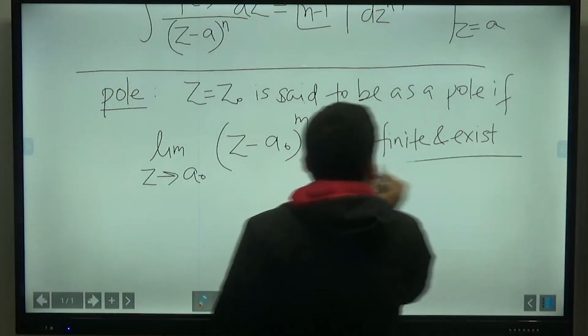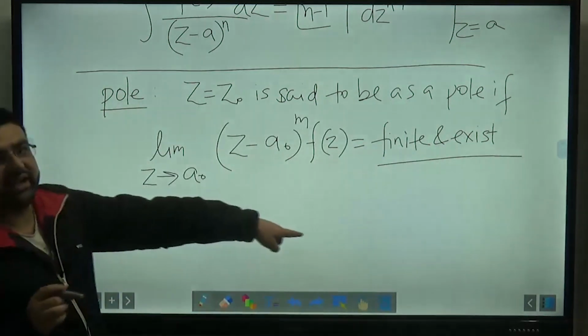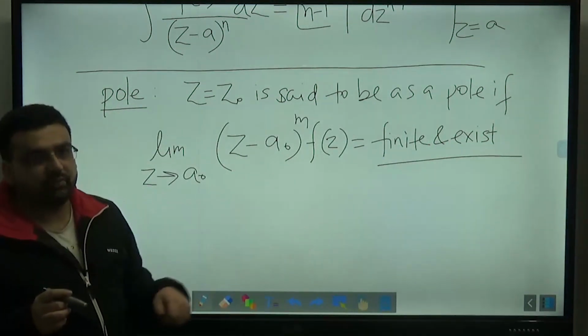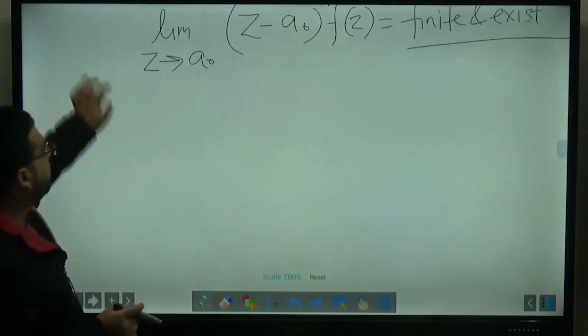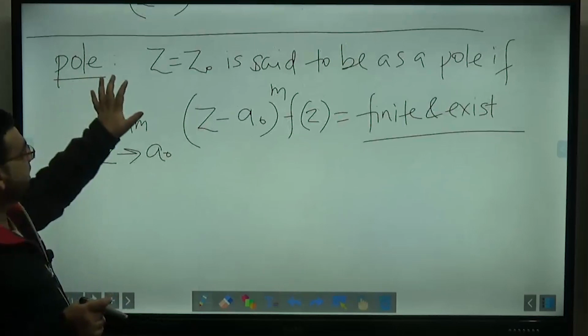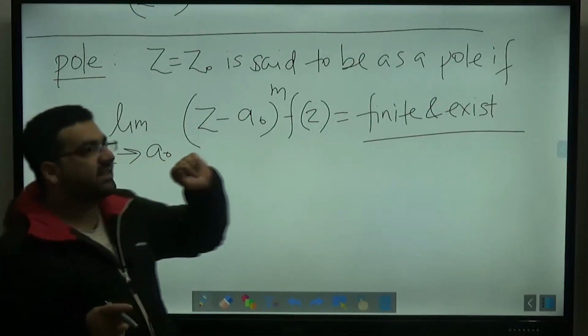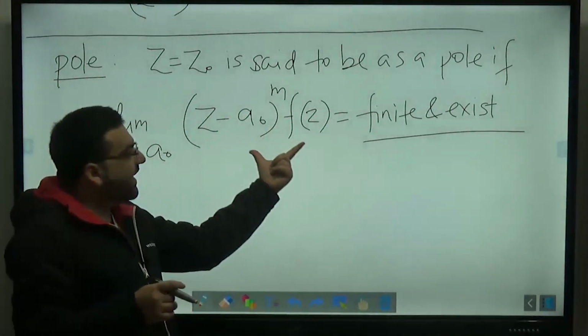It is said to be a pole because from the pole itself we are getting the residue theorem, right? So this was the formula: a singularity is said to be a pole if it satisfies this equation, okay?